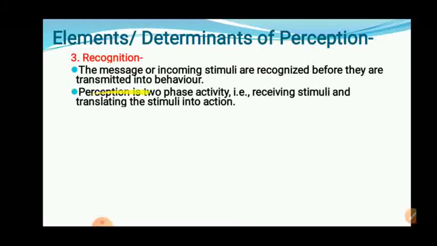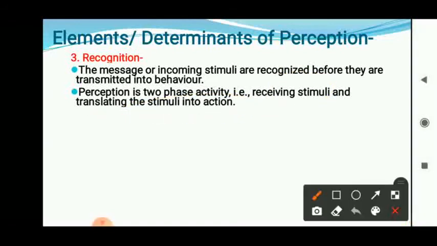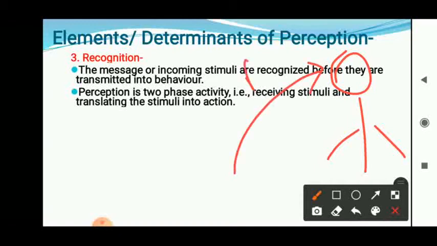Perception is a two-phase activity. Two things are there: receiving stimuli and translating stimuli into action. That I have shown here. That is the individual's perception process. That means here is the receiving of stimuli and here is the conversion of that stimuli into action.